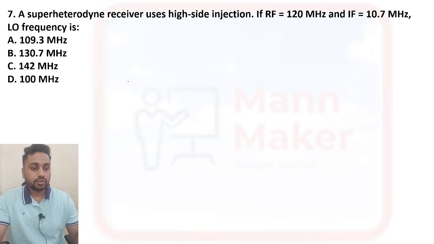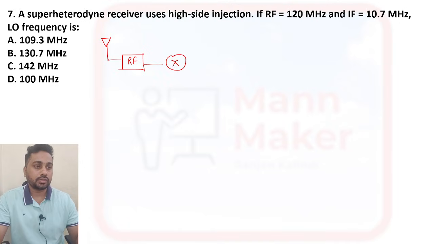Okay, as we have discussed in the class, for the superheterodyne receiver I showed you the diagram also. It will be like that. Antenna will be there, then RF, radio frequency. After that, one mixer is there. This is called the mixer. After that, IF will be there, intermediate frequency.